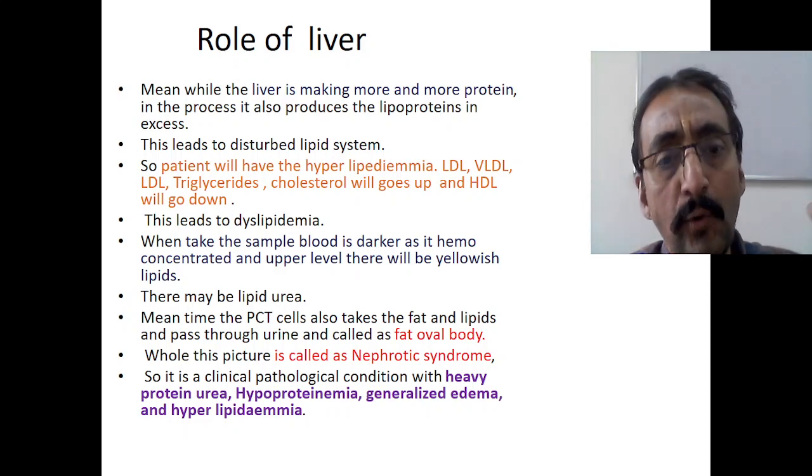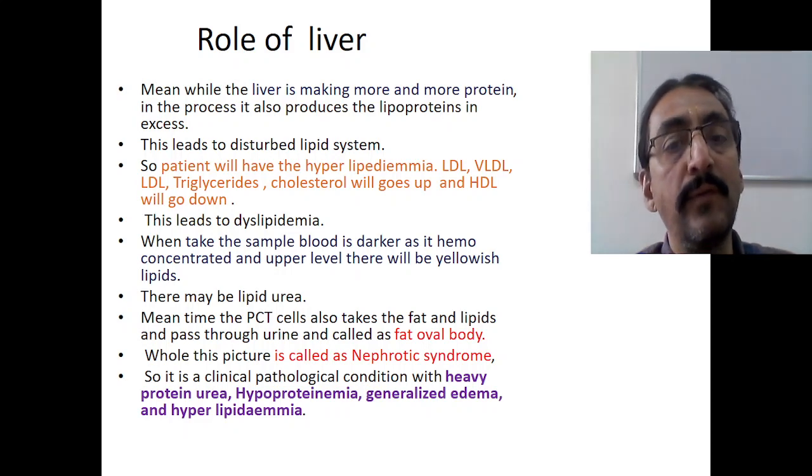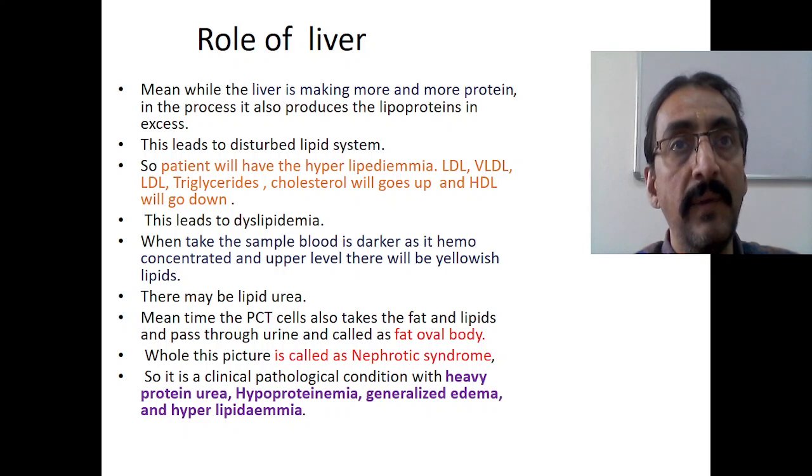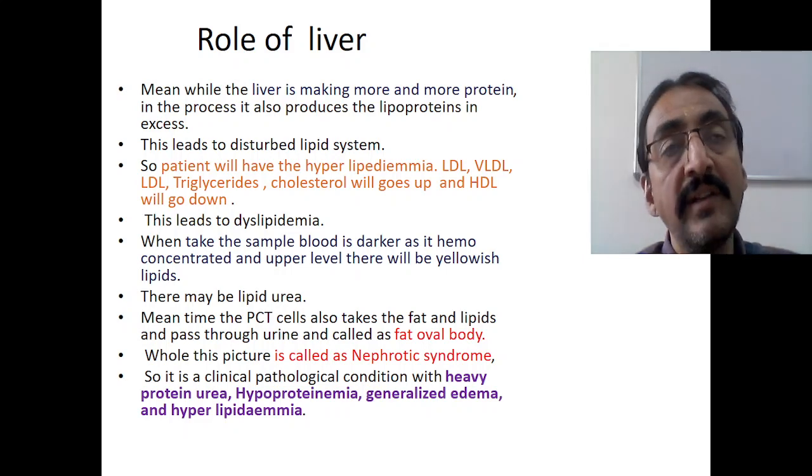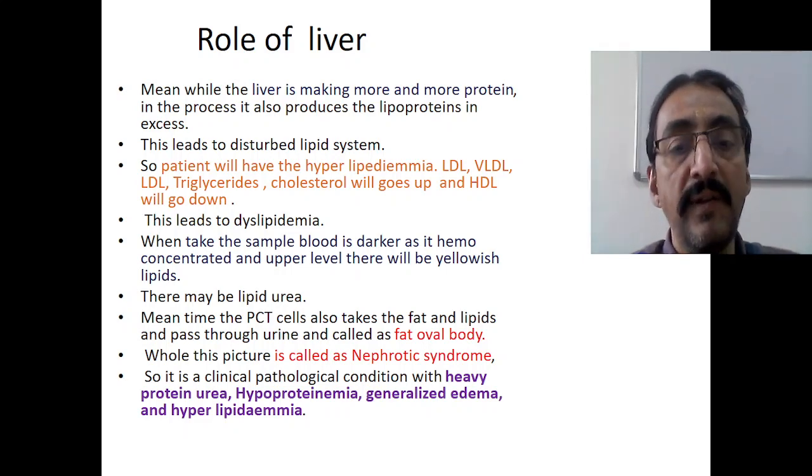So now the whole picture is called nephrotic syndrome. Now we have generalized anasarca, dyslipidemia, heavy proteinuria, formation of fat oval bodies, and lipiduria; everything is now present. This condition is considered a completely manifested nephrotic syndrome.